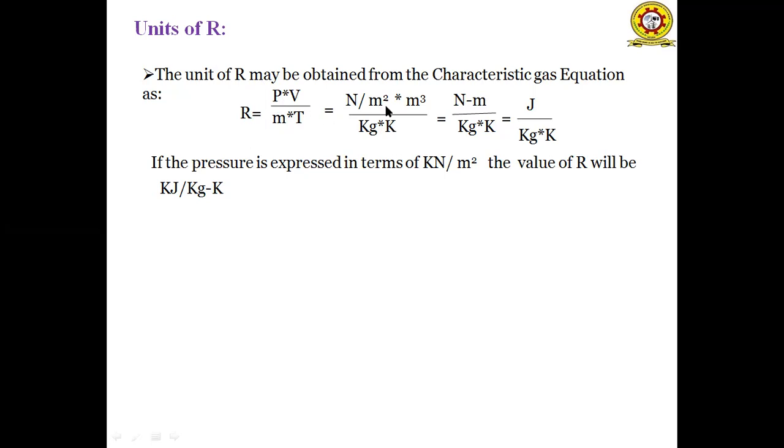In the numerator, by cancelling the terms, meter cube by meter square, we get meter. So in the numerator, the unit is Newton meter. In the denominator, we get kg Kelvin. So the unit of R is Newton meter per kg Kelvin. Newton meter is also known as joules. So joule per kg Kelvin is another unit of R. If we consider the pressure in terms of kilonewton per meter square, then the unit of R becomes kilonewton meter per kg Kelvin or kilojoule per kg Kelvin. So these are the units of R.